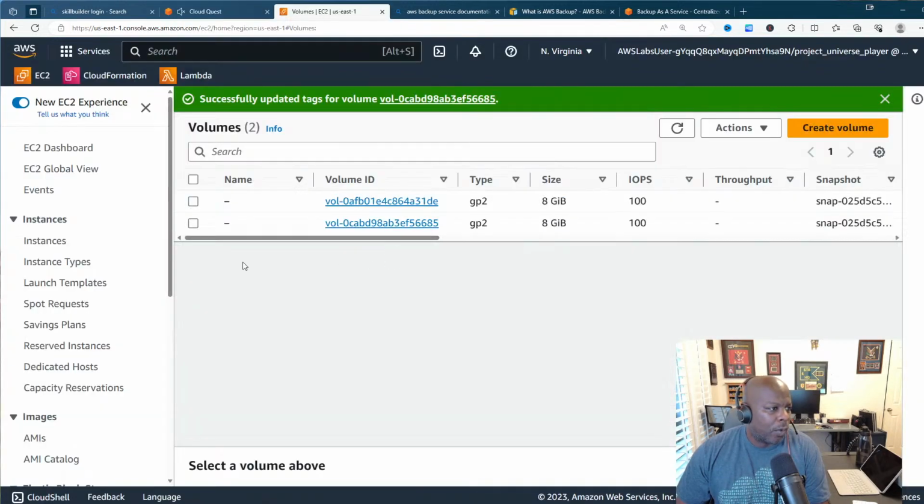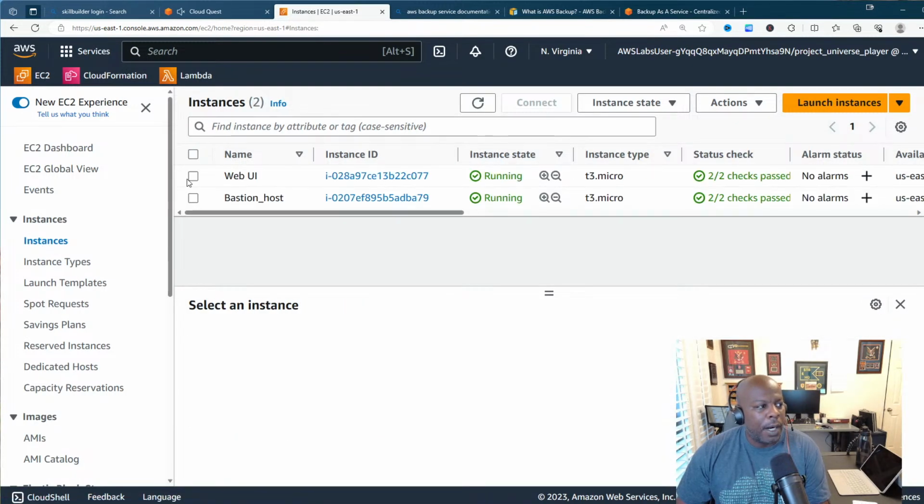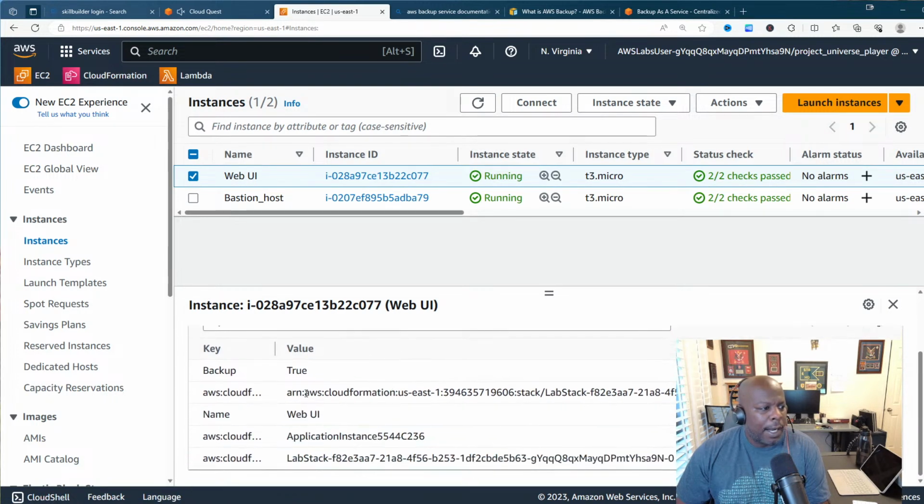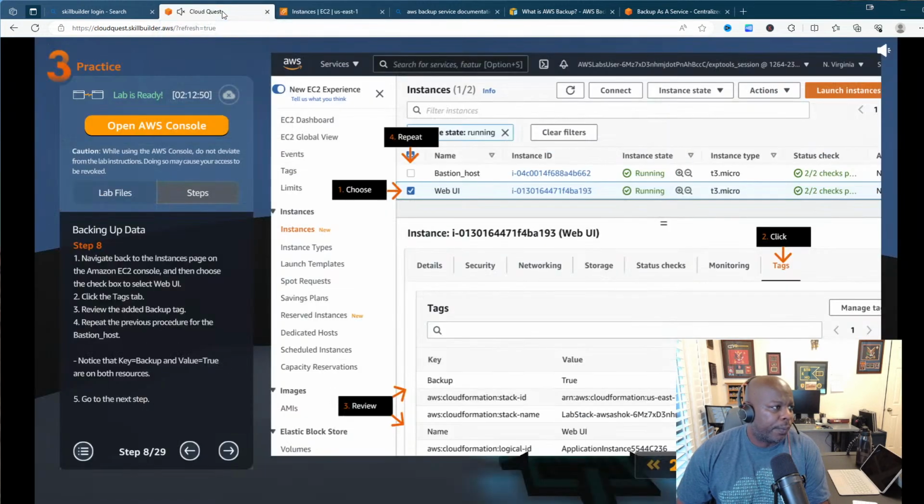All right, so now what it wants us to do is navigate back to our instances. Go back to web UI. Let's go to our tags, and then we're monitoring our tags. So you see we added that tag, which is backup and true. We can verify that right there. So that's what it's asking us to do.